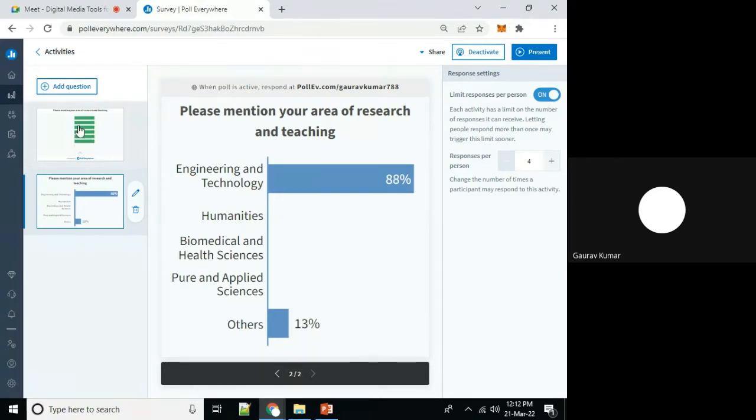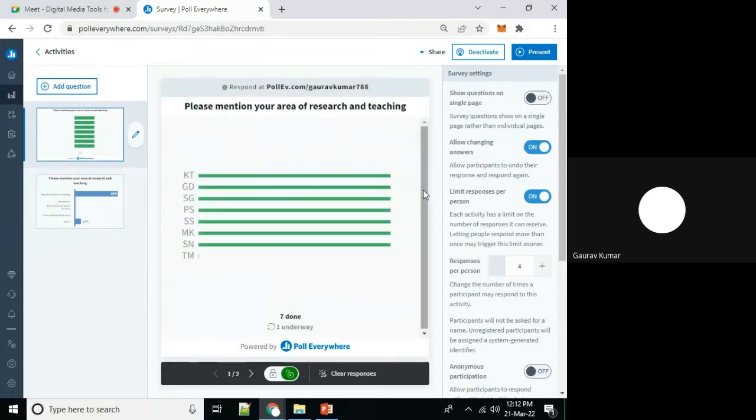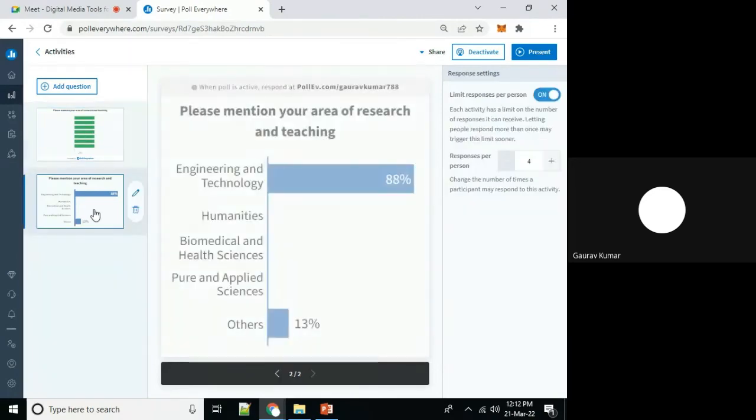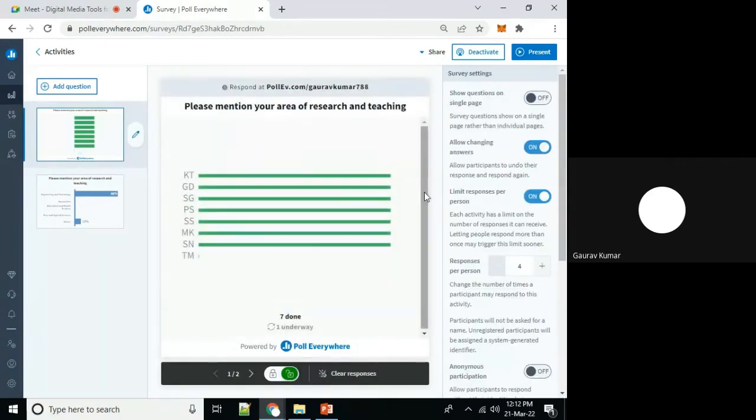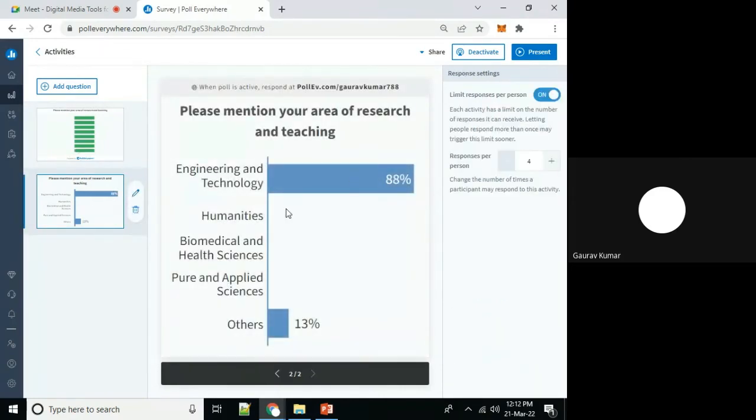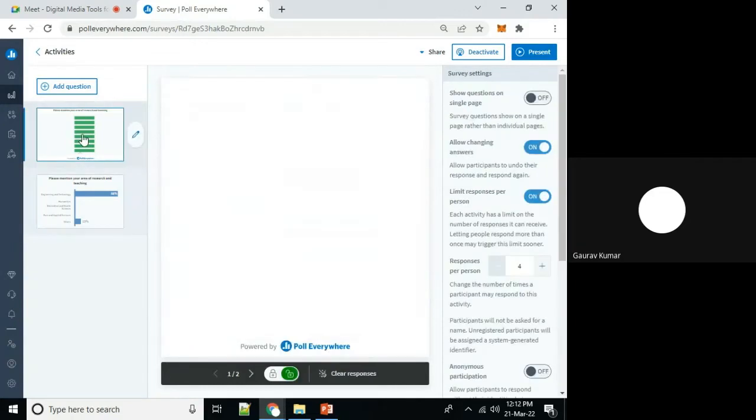Whatever responses we are receiving, 67% are in favor of engineering and technology. If I want to see respondents, you can see the respondents with their short names, 88% from this segment, 13% from this.